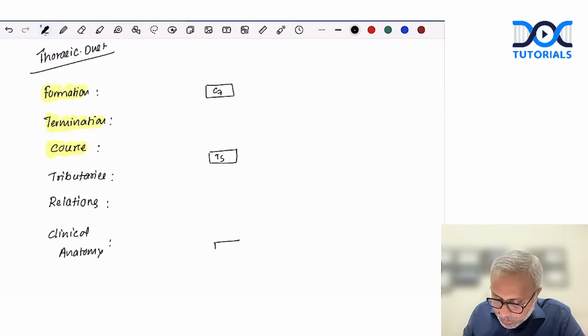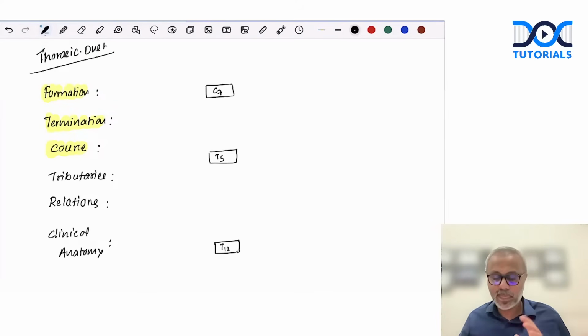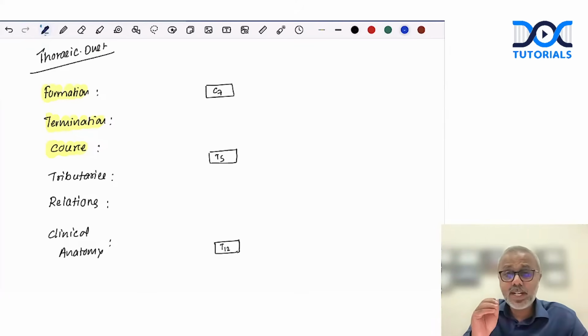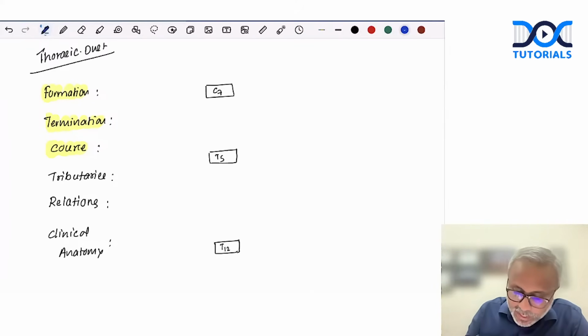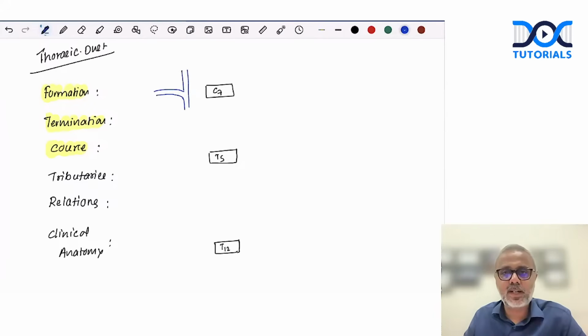And one more vertebral landmark we need is T12, where it begins. Okay. Apart from this, we need to draw a few preliminary blood vessels. Okay. So on the right side, let's imagine we have the right internal jugular vein joining the right subclavian vein, forming the right brachiocephalic trunk.